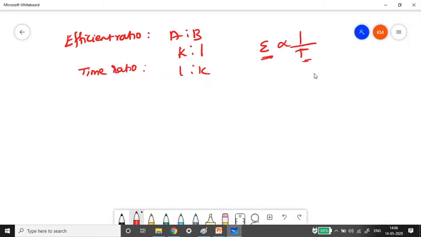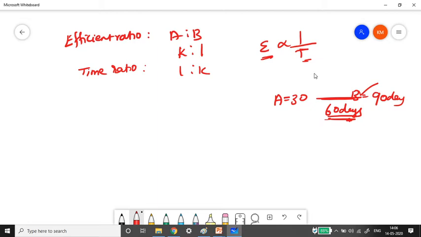Suppose A is completing the job in 30 days, and B is completing the job in 90 days. So the difference is 60 days, right? This difference they have given. They have said A is K times efficient than B, and also A takes 60 days less than B to complete the work. This is the question they have given.